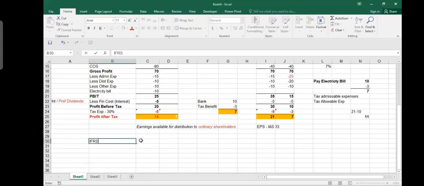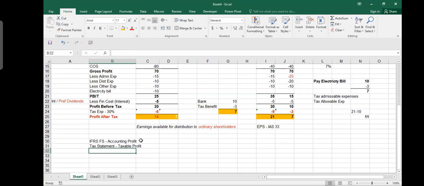The second thing is the IFRS financial statement, which will give you accounting profit. And you have tax statements, which give you taxable profit. Now, in every company, you prepare two sets of financial statements. Like, you will prepare two income statements, you will prepare two balance sheets.